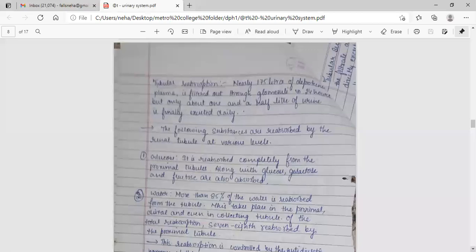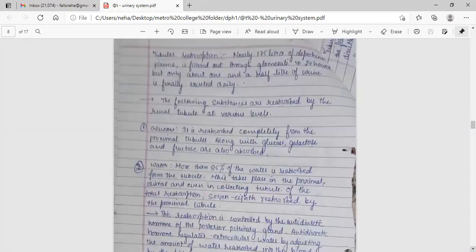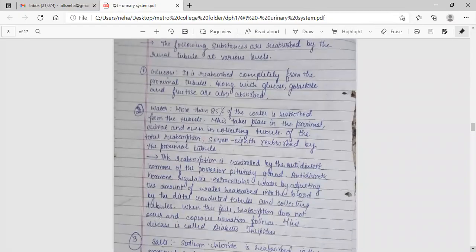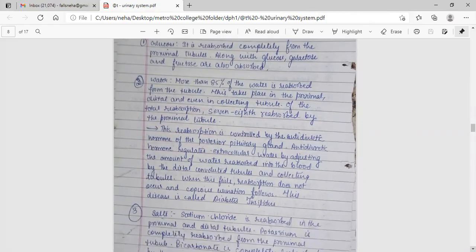The following substances are reabsorbed by the renal tubule at various levels. Glucose is reabsorbed completely from the proximal tubule; along with glucose, galactose and fructose are also absorbed. Water: more than 85% of the water is reabsorbed from the tubule. This takes place in the proximal, distal, and even the collecting tubule. Of the total reabsorption, seven-eighths is reabsorbed by the proximal tubule. This reabsorption is controlled by the antidiuretic hormone of the posterior pituitary gland.